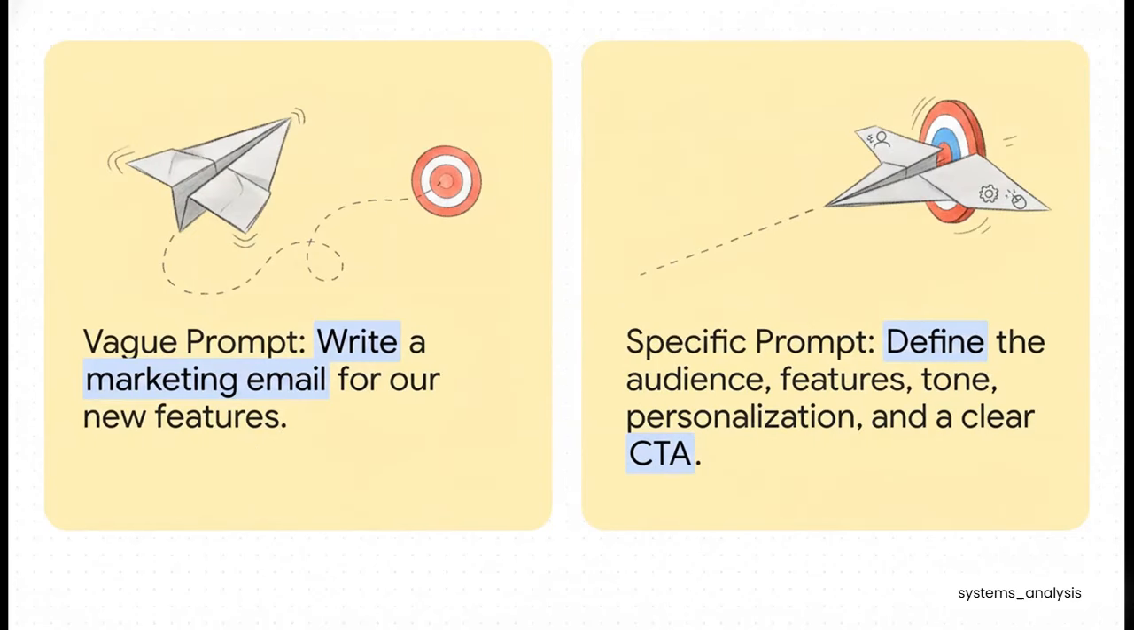And here's another one. Write a marketing email. That's so vague. So what do you get? A generic email full of made-up product features and a fake discount code. It's totally useless. But when the prompt gets specific, defining the audience, the features, the tone, the call to action, the output becomes a genuinely useful marketing asset that you can actually use.